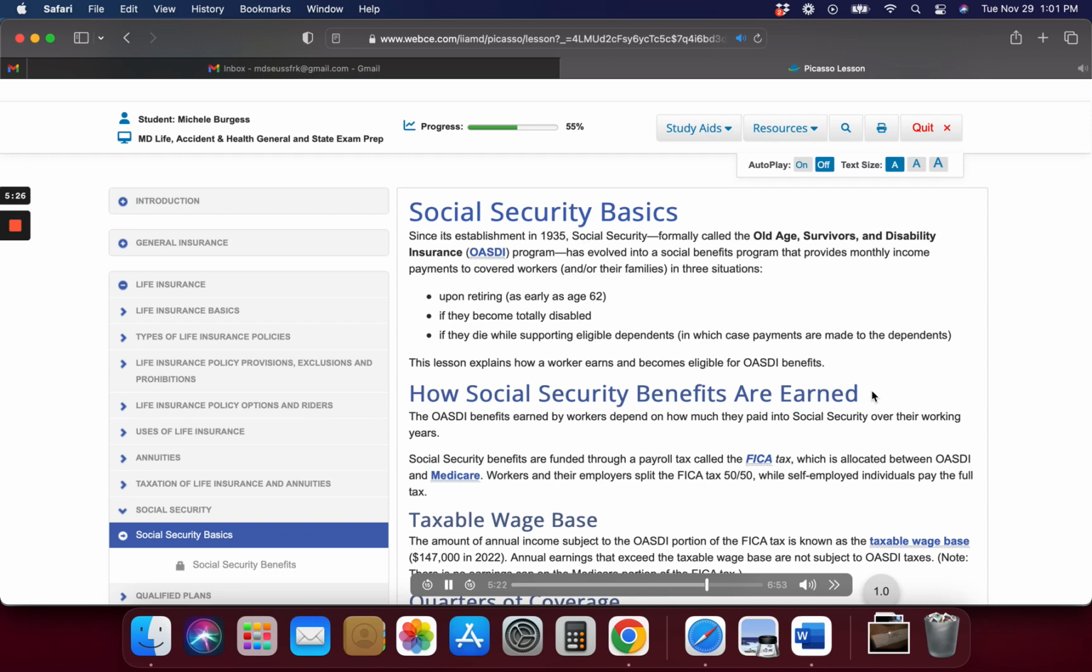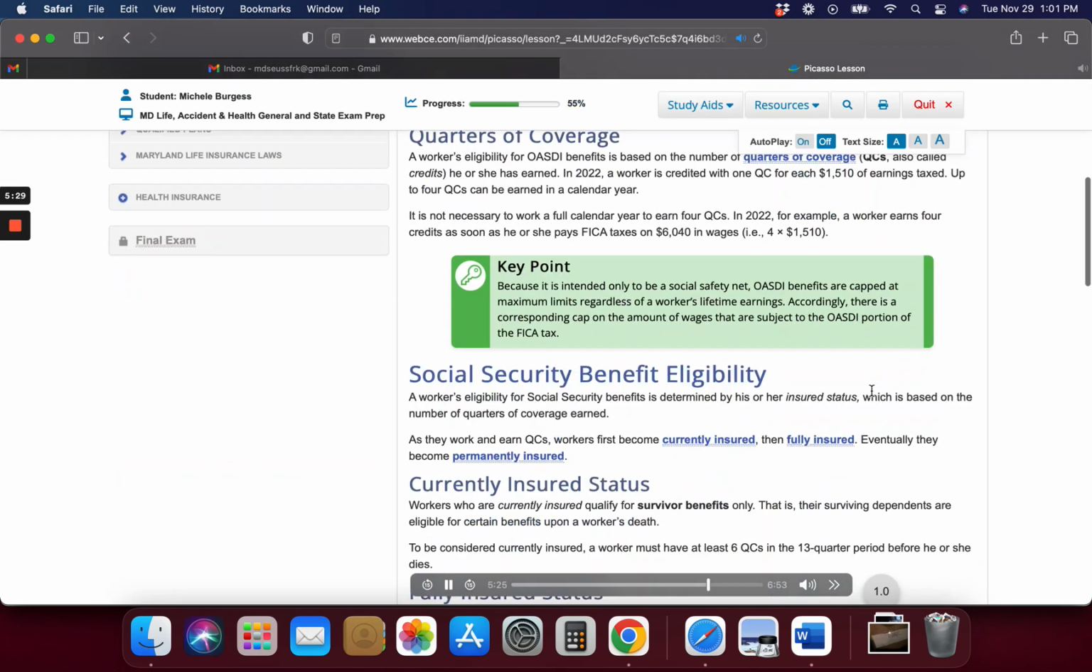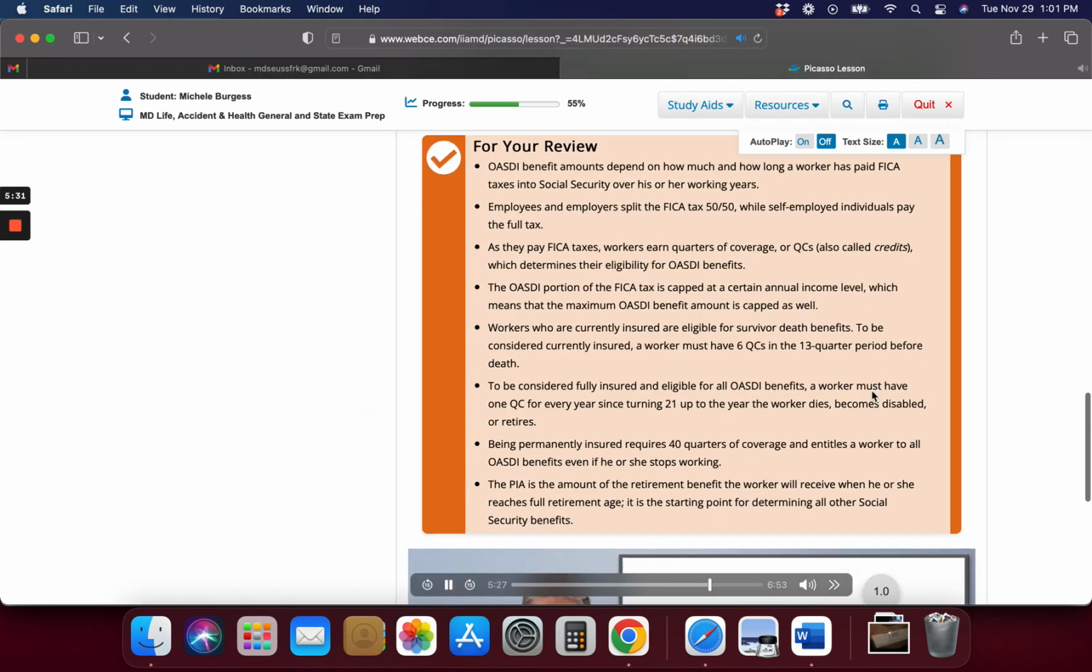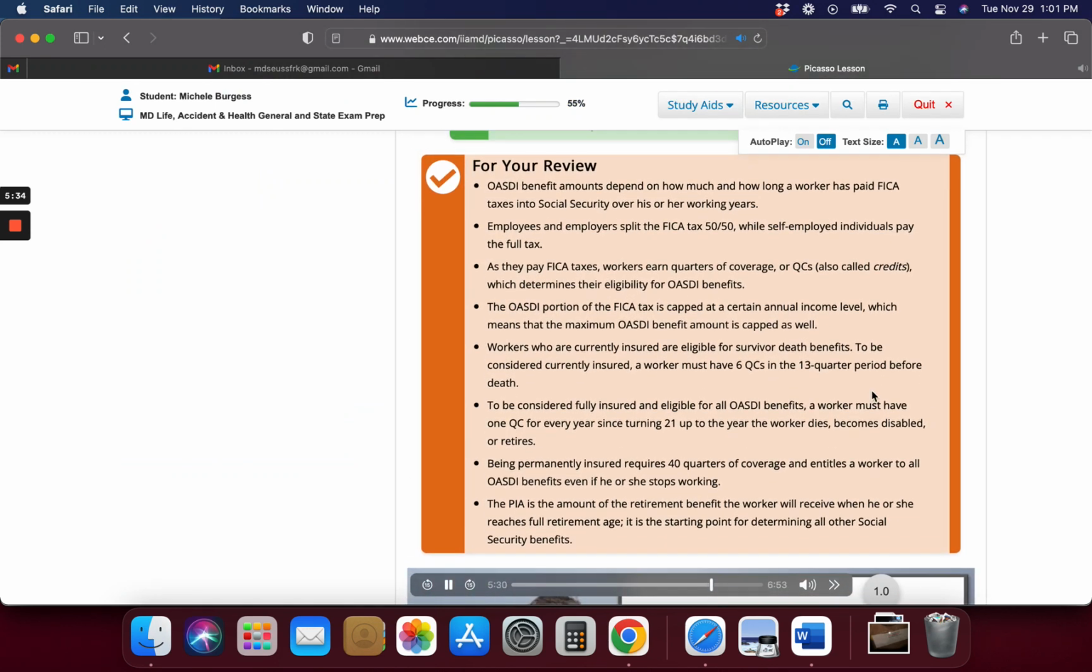For your review, OASDI benefit amounts depend on how much and how long a worker has paid FICA taxes into Social Security over his or her working years. Employees and employers split the FICA tax 50-50, while self-employed individuals pay the full tax. As they pay FICA taxes, workers earn quarters of coverage, or QCs, also called credits, which determines their eligibility for OASDI benefits. The OASDI portion of the FICA tax is capped at a certain annual income level, which means that the maximum OASDI benefit amount is capped as well.